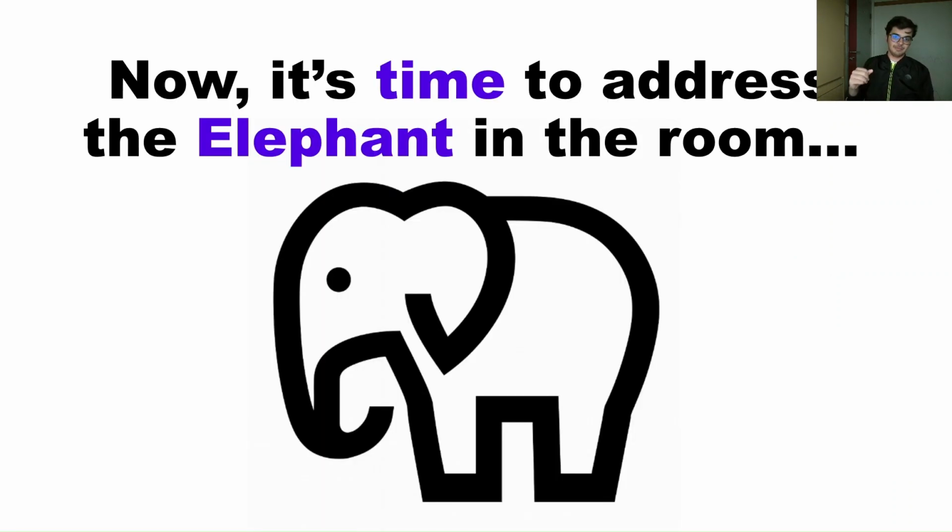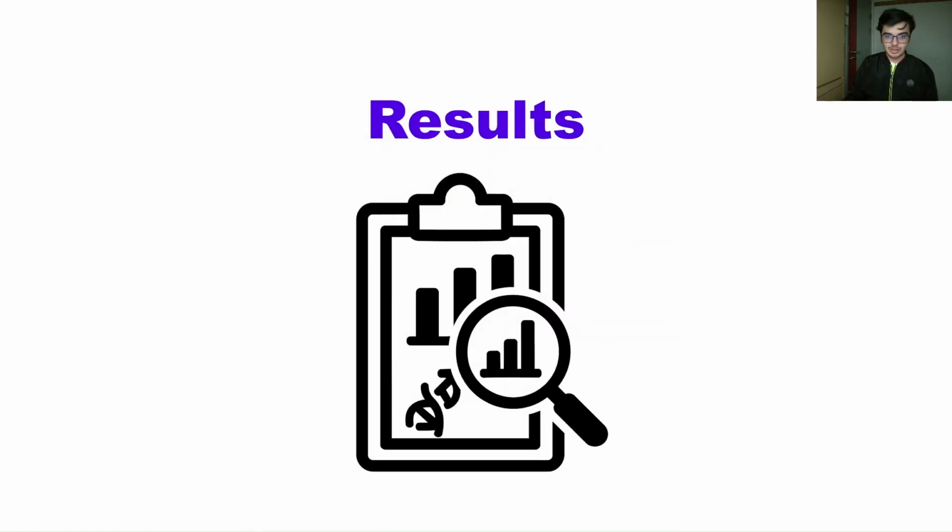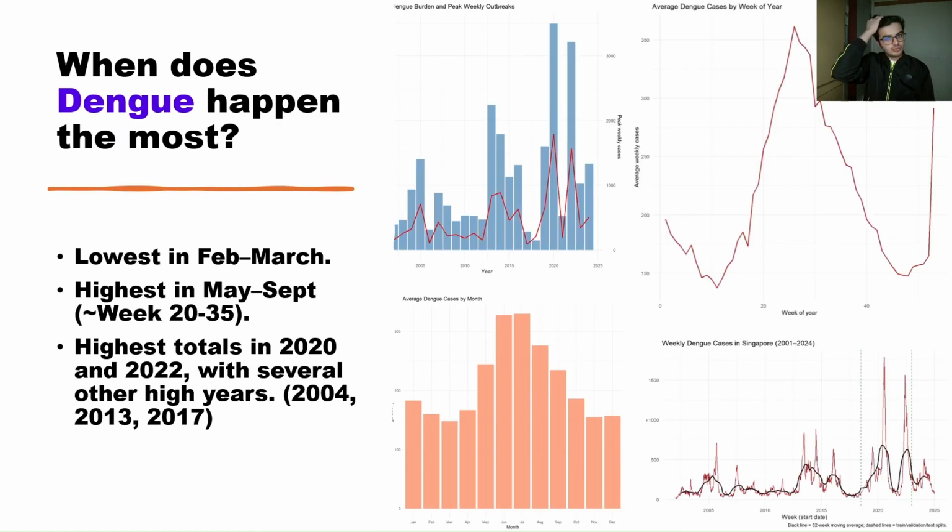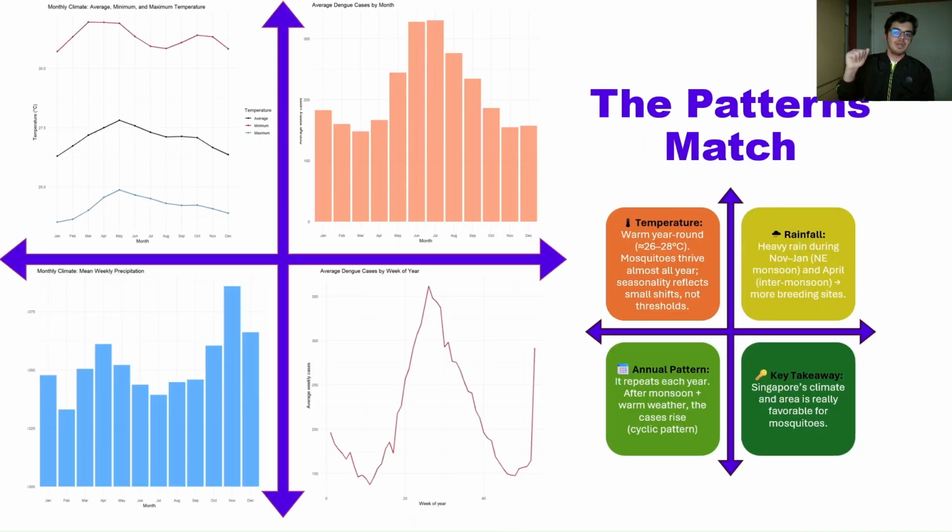But first, let's address the elephant in the room, the results. Through graphs such as average dengue cases by each week and by each month of the year, we find that they are the lowest in February and March, and they are the highest from May to September, October-ish. These are the important months where people should take care and be aware of mosquitoes.